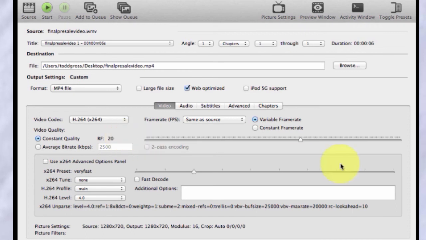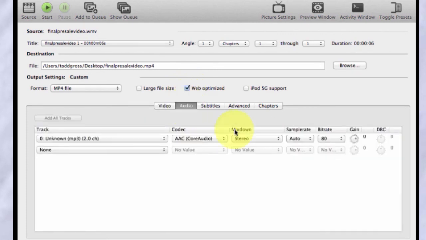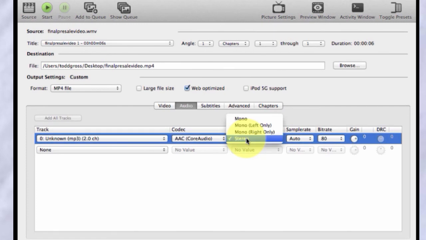However, I find that you could get away with even more. You could get away with 22, 22.5, and if you really want to start playing with the quality a little bit but still leave it fairly reasonable, you could reduce it to 24, and that will give you a very small file to begin with. The second thing to always do is always click this, Web Optimized, if you're going to show it on the web. Okay? The third thing, and this is a cool trick, click on audio, and instead of stereo, change it to mono.